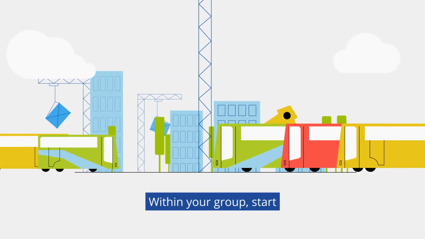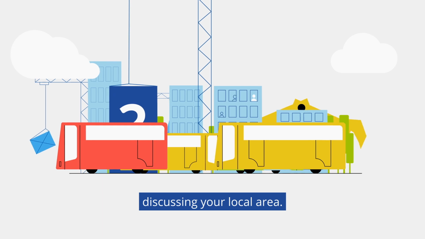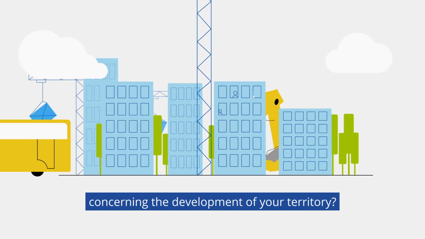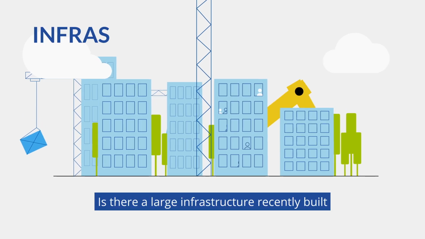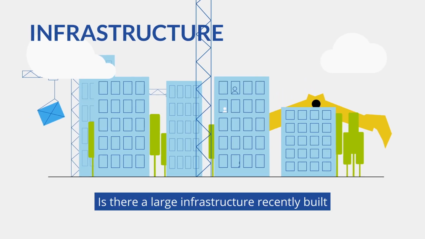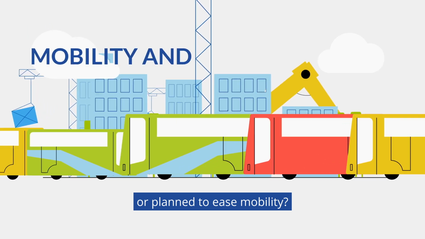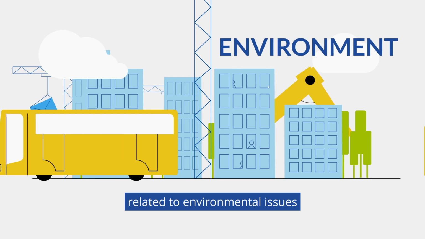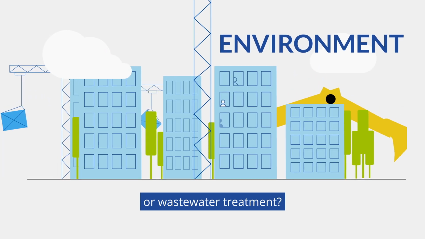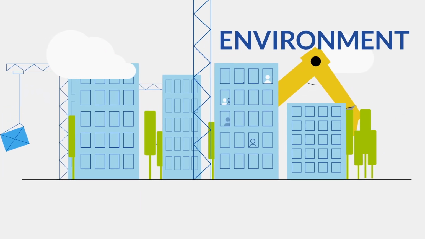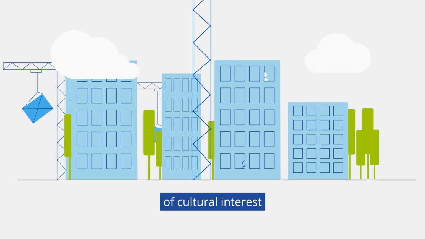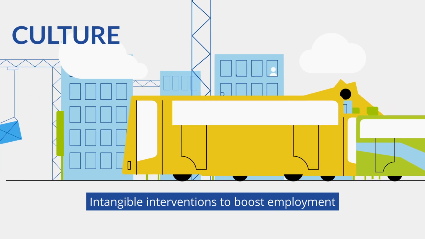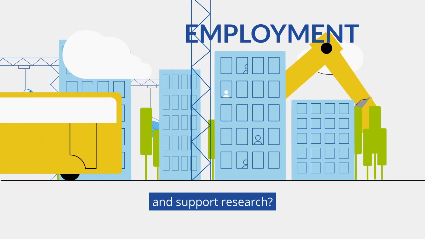Within your group, start discussing your local area. Are there critical issues concerning the development of your territory? Is there a large infrastructure recently built or planned to ease mobility? Or interventions related to environmental issues such as waste management or wastewater treatment? Or maybe there's a site of cultural interest or a tourist attraction. Intangible interventions to boost employment and support research.